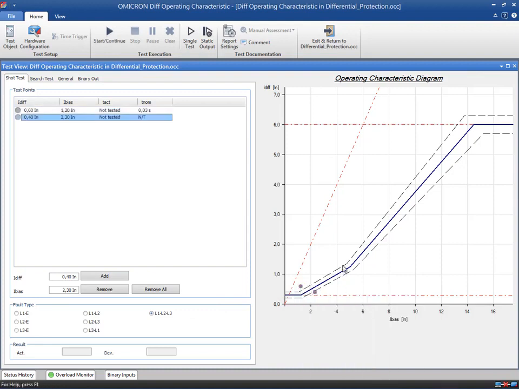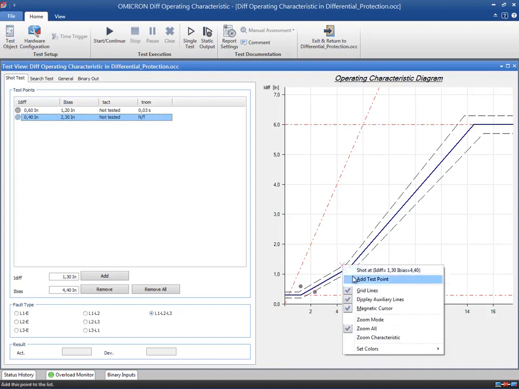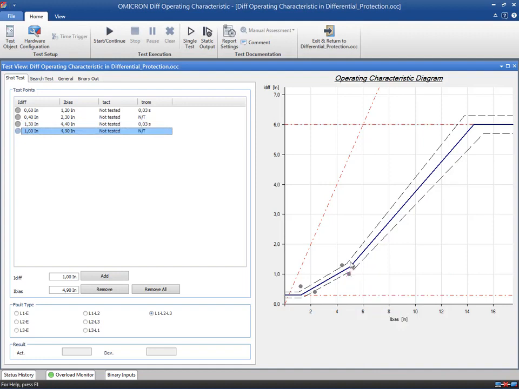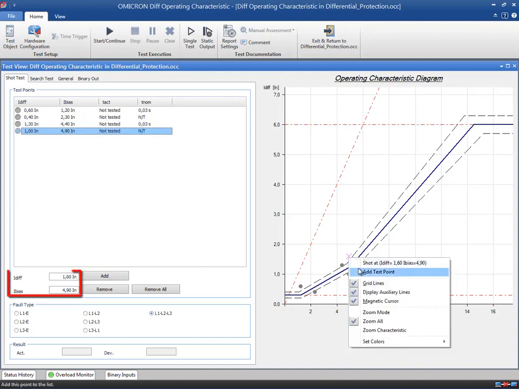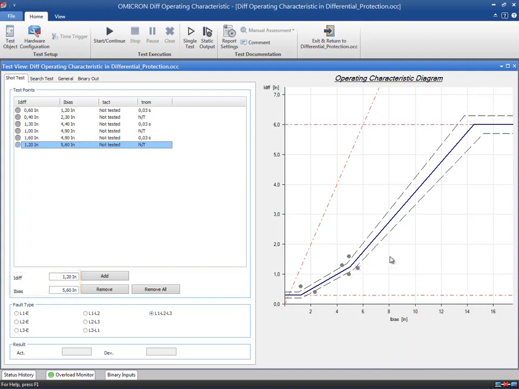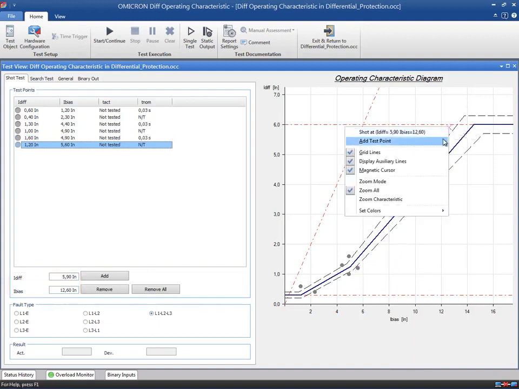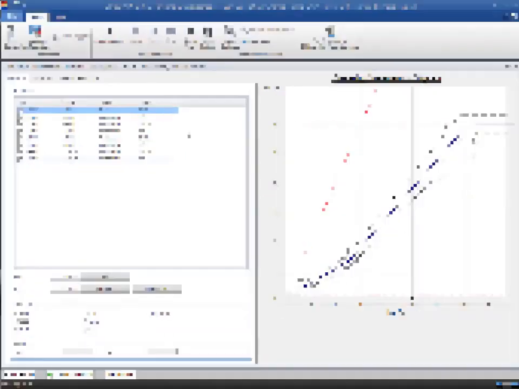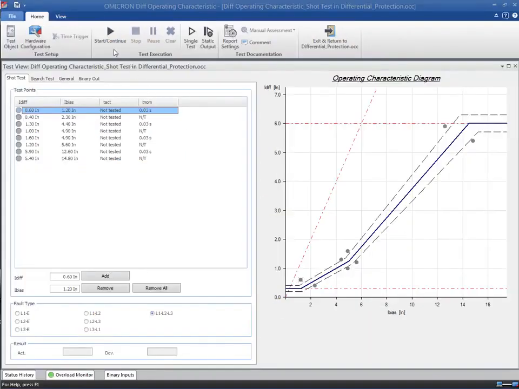Place the shots close to the tolerance borders to check that the characteristic is correct in its limits. Use the available entry fields of bias and differential current to add test points or directly use the diagram for this purpose. Now we are ready to start the test and assess the results.